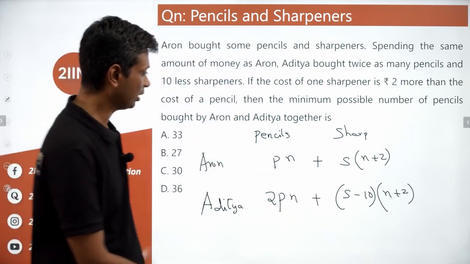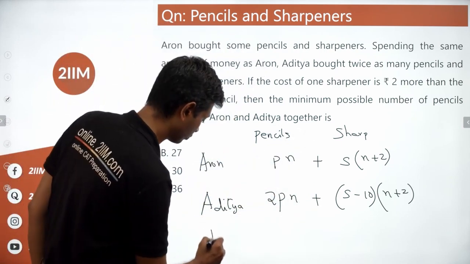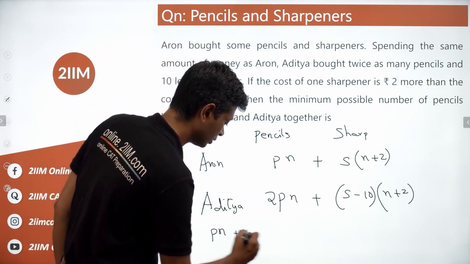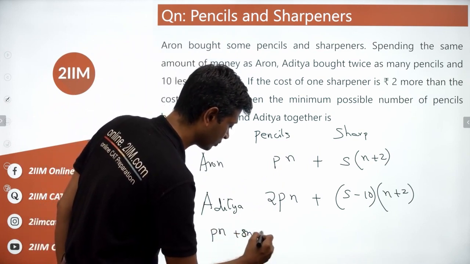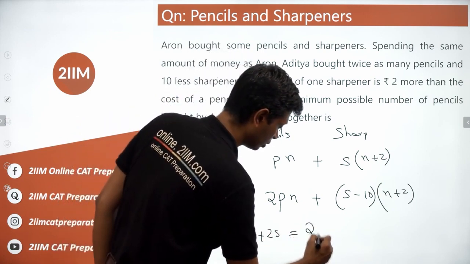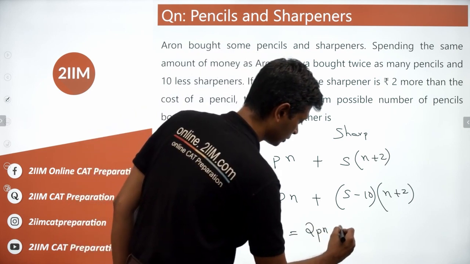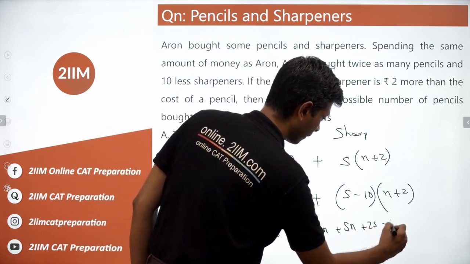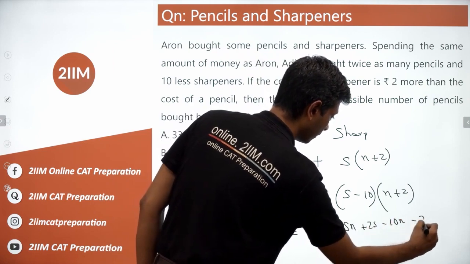And so Pn plus Sn plus 2s equals 2Pn plus Sn plus 2s minus 10n minus 20.